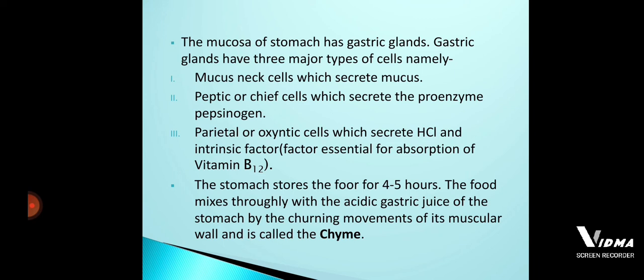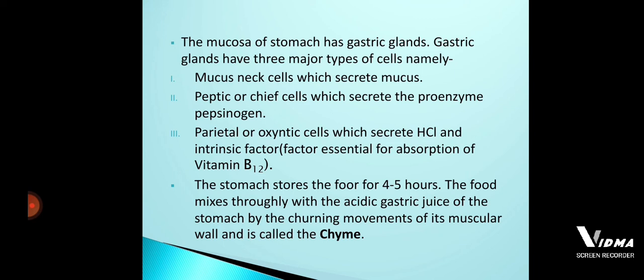For the breakdown of the proteins, the enzyme required is called pepsinogen. So that pepsinogen is being secreted from peptic cells, but this pepsinogen is in the inactive condition. It cannot be used for the breakdown of the proteins.